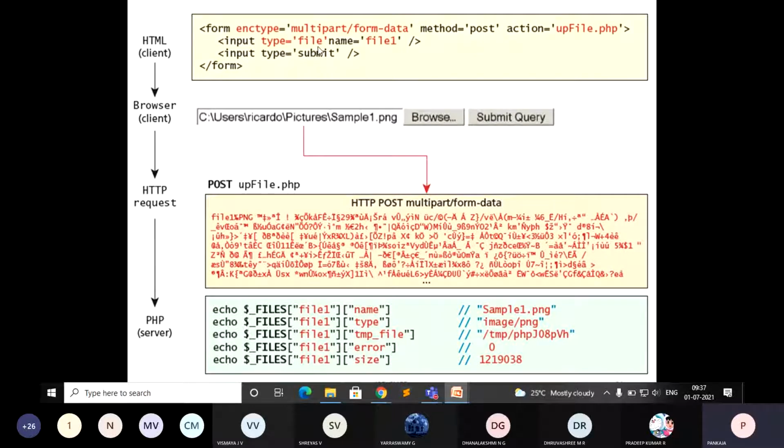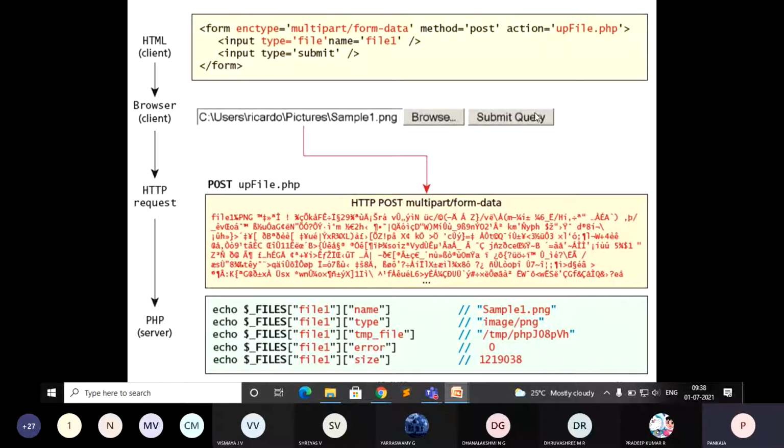Input type is equal to file, and for the name you can give file1. I have already explained this in the previous slide. This is at the client side, and once you run the code you will get this. It is not a text box actually, it is an input of type file. If you click on browse, it will ask you to select a file from your local drive, and it will accept whatever file you want to upload.